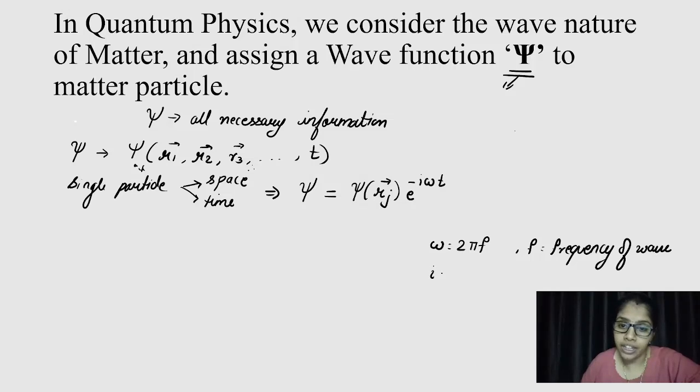And i, we are all aware, is the square root of minus 1. So here we have seen how we assign a wave function which gives us all the necessary information regarding the particle it is assigned to, and how we can separate the wave function into a space and a time coordinate for a single particle.